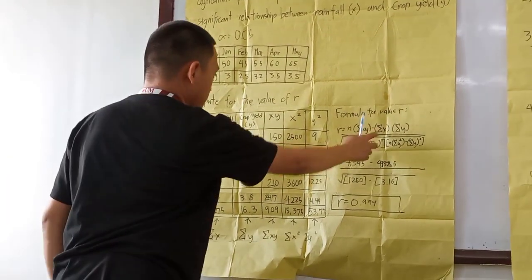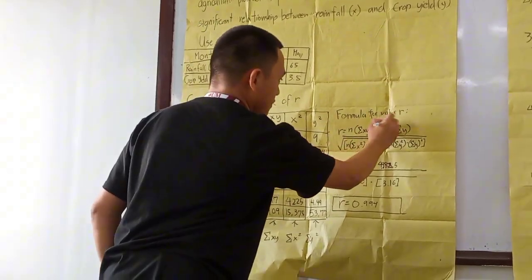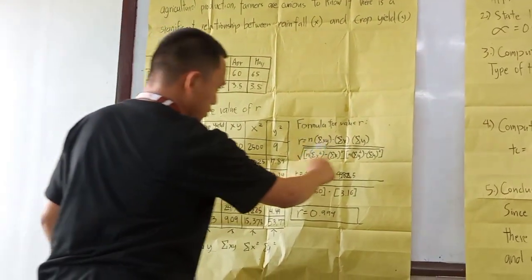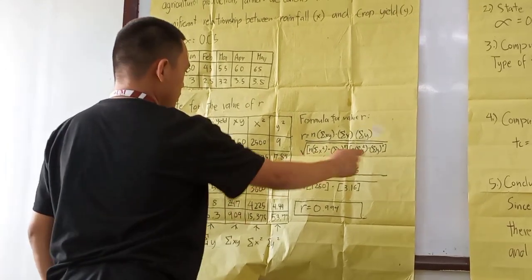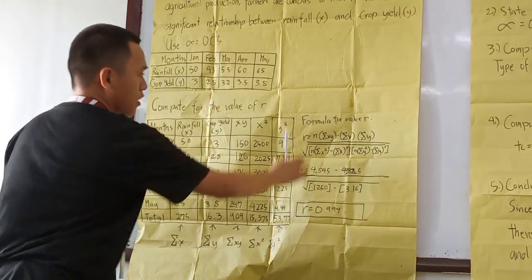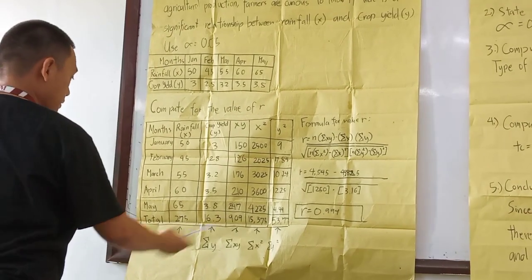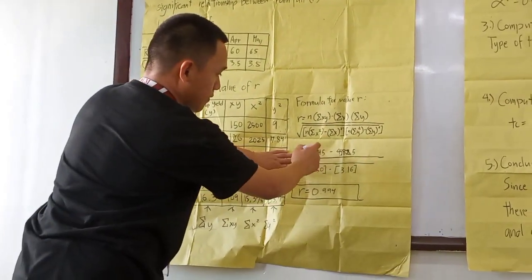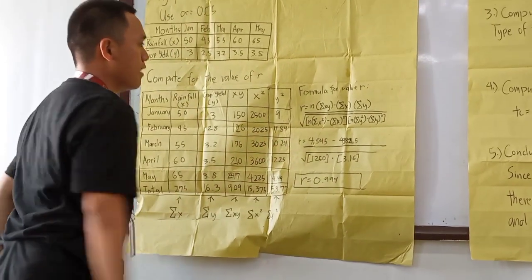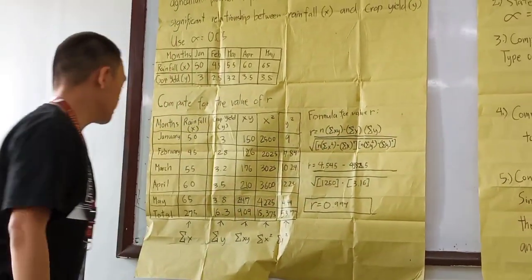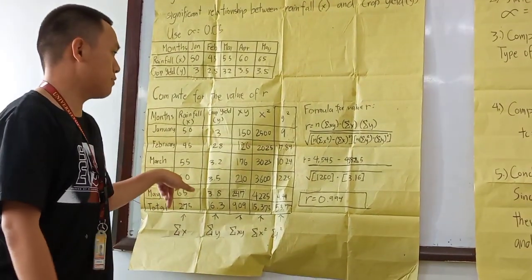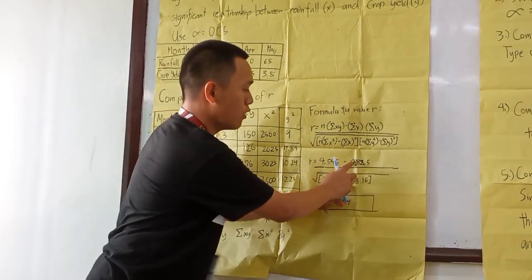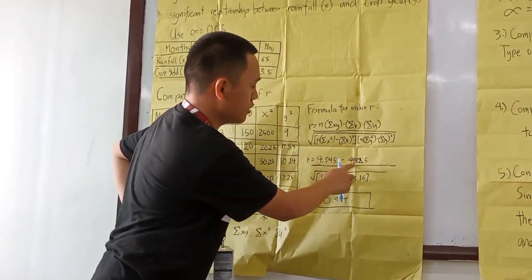Here is variable x, which is 275, and for variable y, 16.3. Now compute this. 5 times 909 equals 4,545, and variable x, 275, times variable y, 16.3, equals 4,482.5.